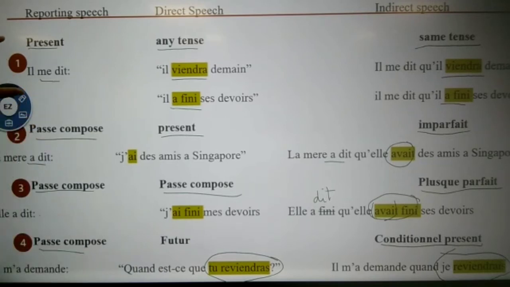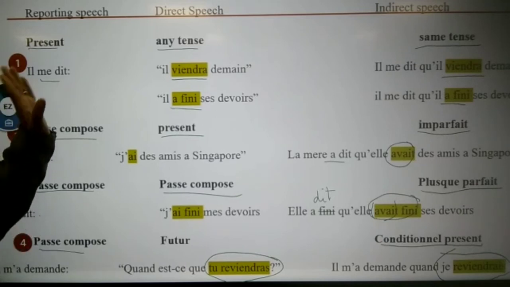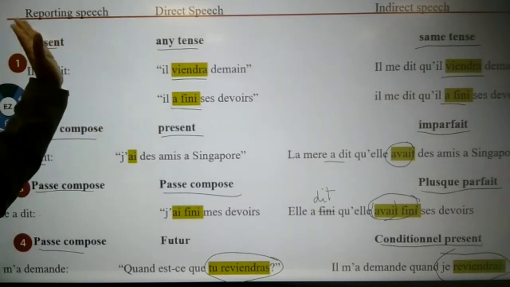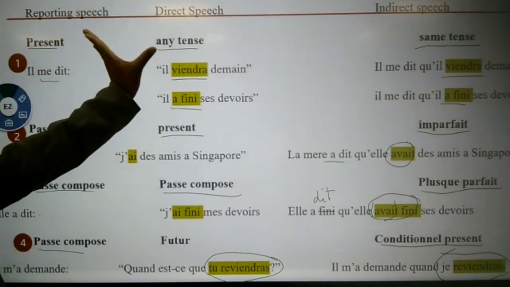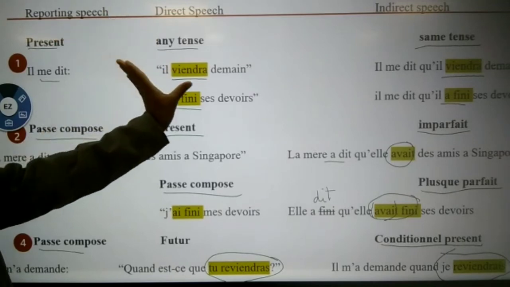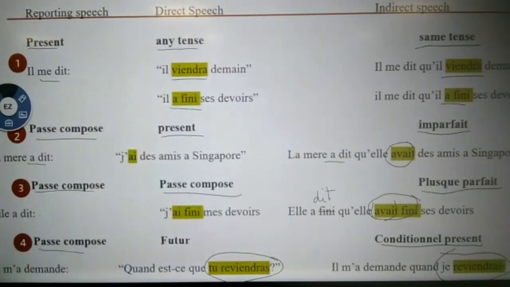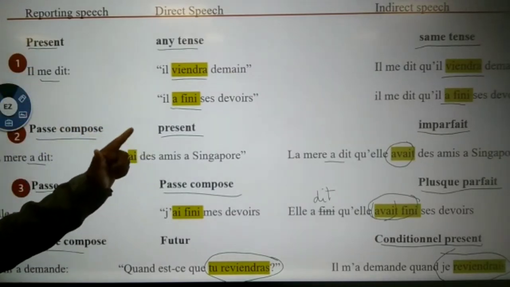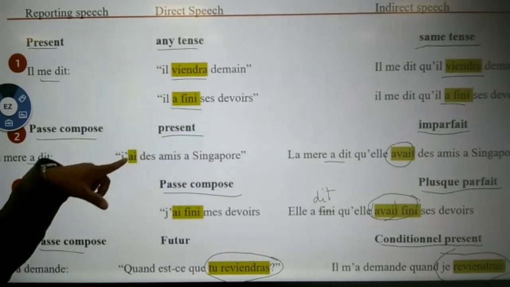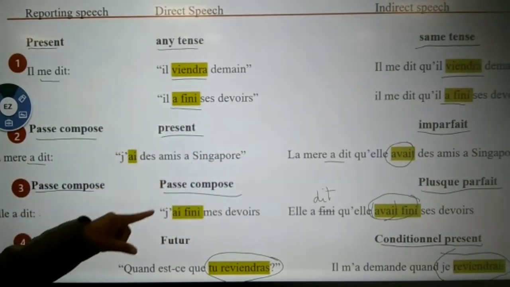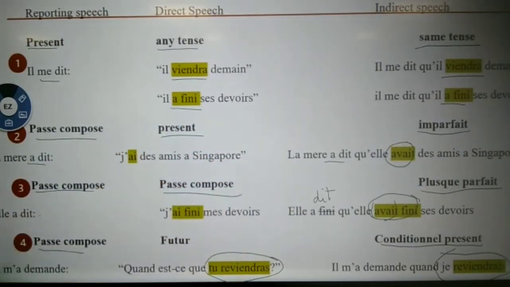You will be having only reporting speech in present tense and passé composé. Present tense, no problem. If the reporting speech is in present tense, whatever tense the direct speech has, the same indirect will have. But when the reporting speech is in passé composé, direct speech présent will be imperfect, passé composé will be plus-que-parfait, future will be conditional.